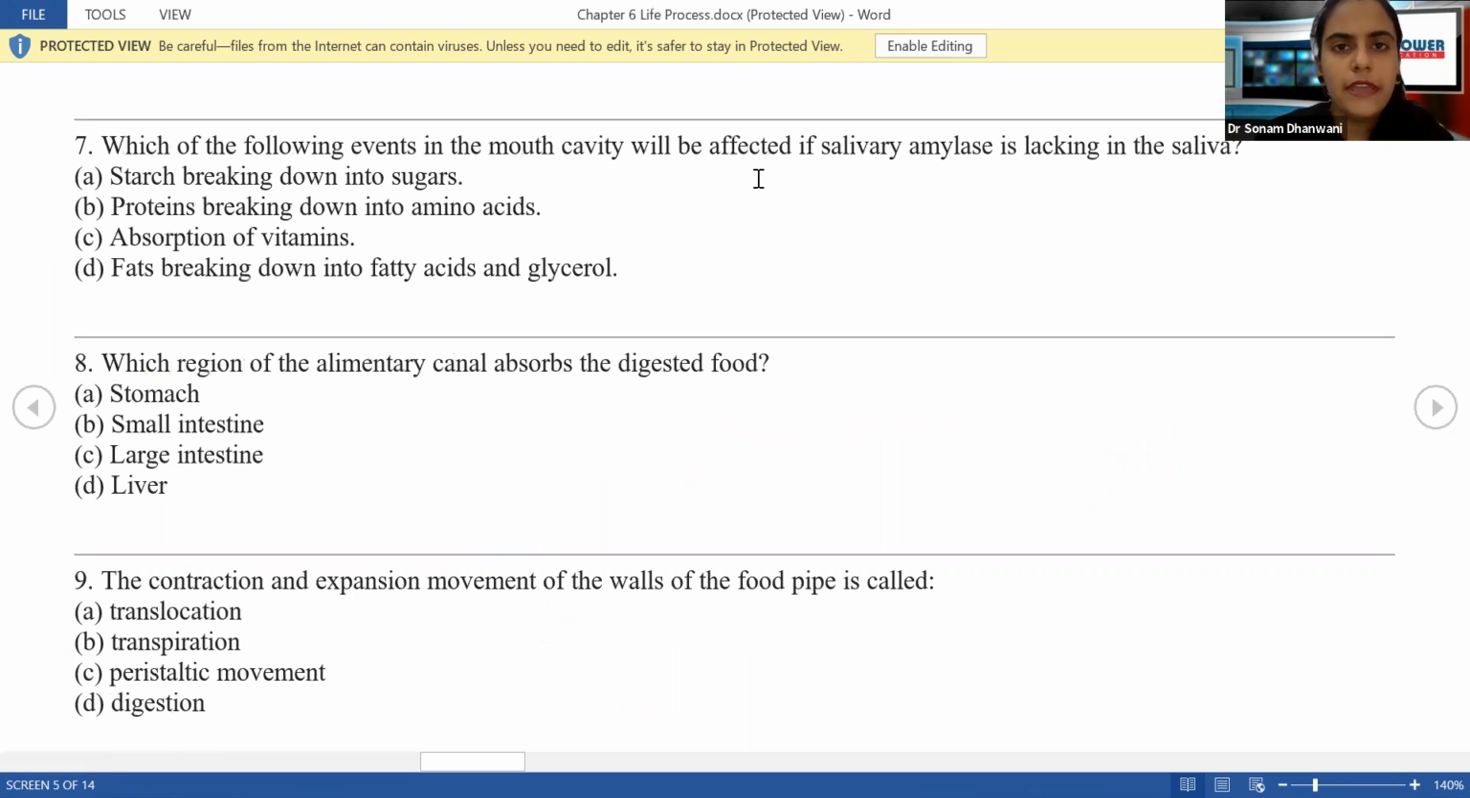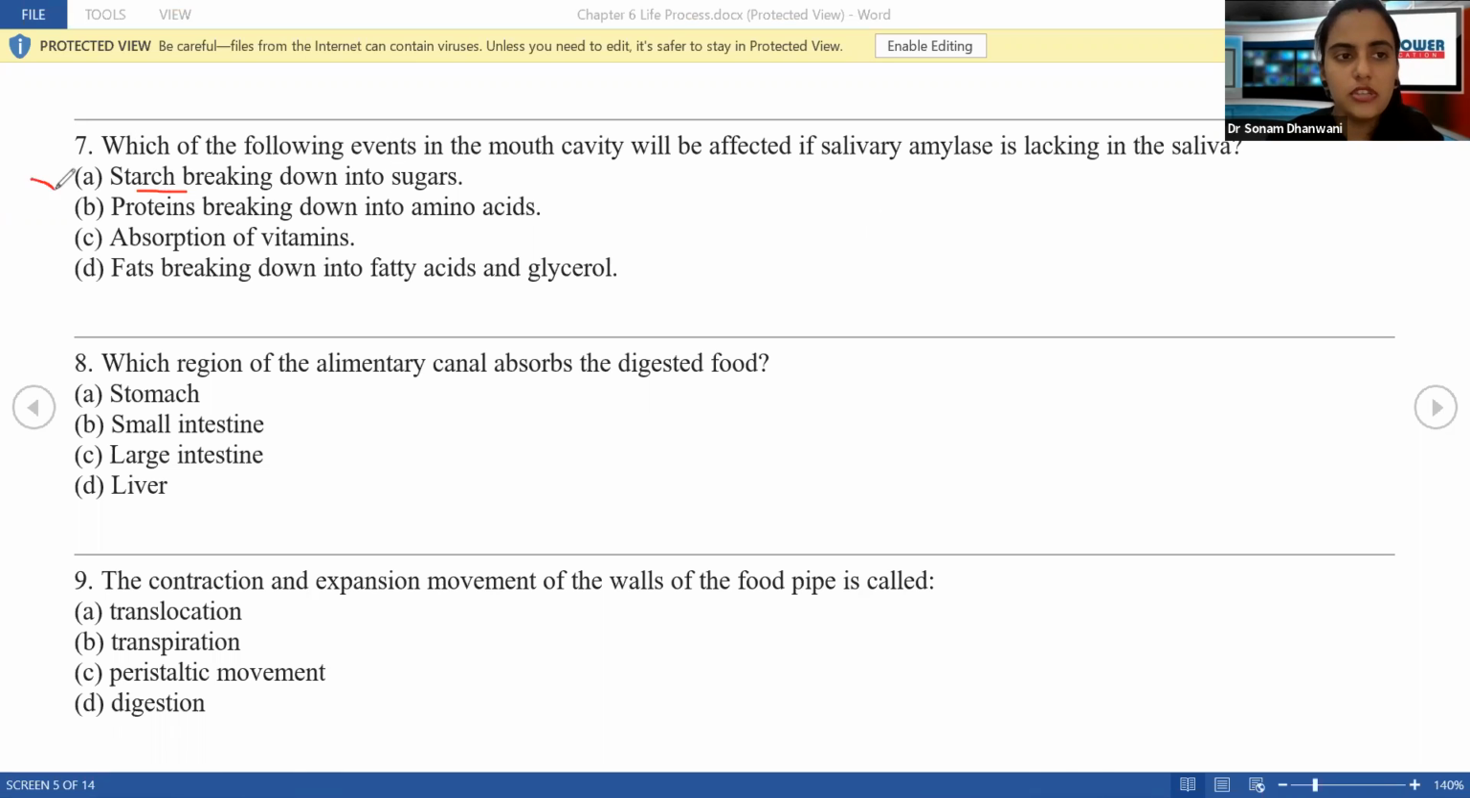Which of the following events in the mouth will be affected if salivary amylase is lacking? Now, salivary amylase is an important enzyme, but in what does it help us? In food digestion, what basically happens? Our main food is in the consumption form of what? It is in the consumption form of starch, right?